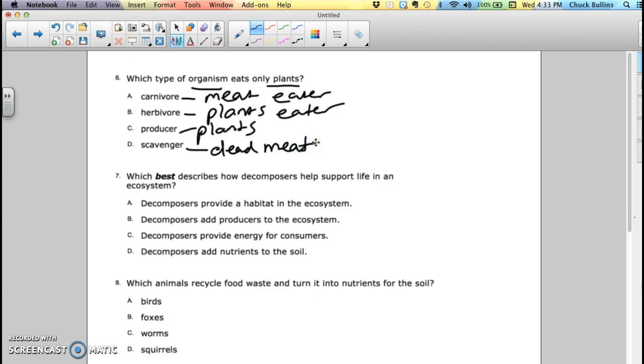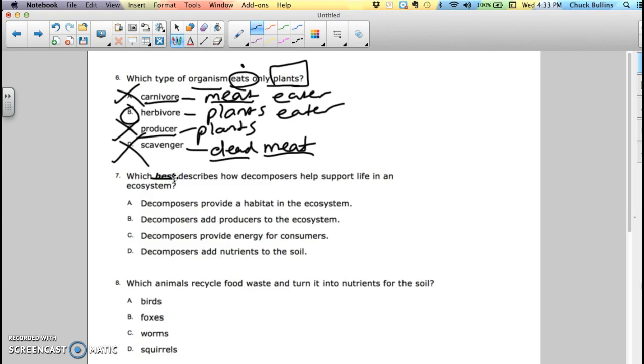All right. Which type of organism eats only plants? Please do not just look at this word and think that producer is the answer. We're talking about eating plants. That is not the answer. Scavengers eat dead meat. That is not plants. That is not the answer. Carnivores eat meat. That is not the answer. Your only choice for 6 is B.